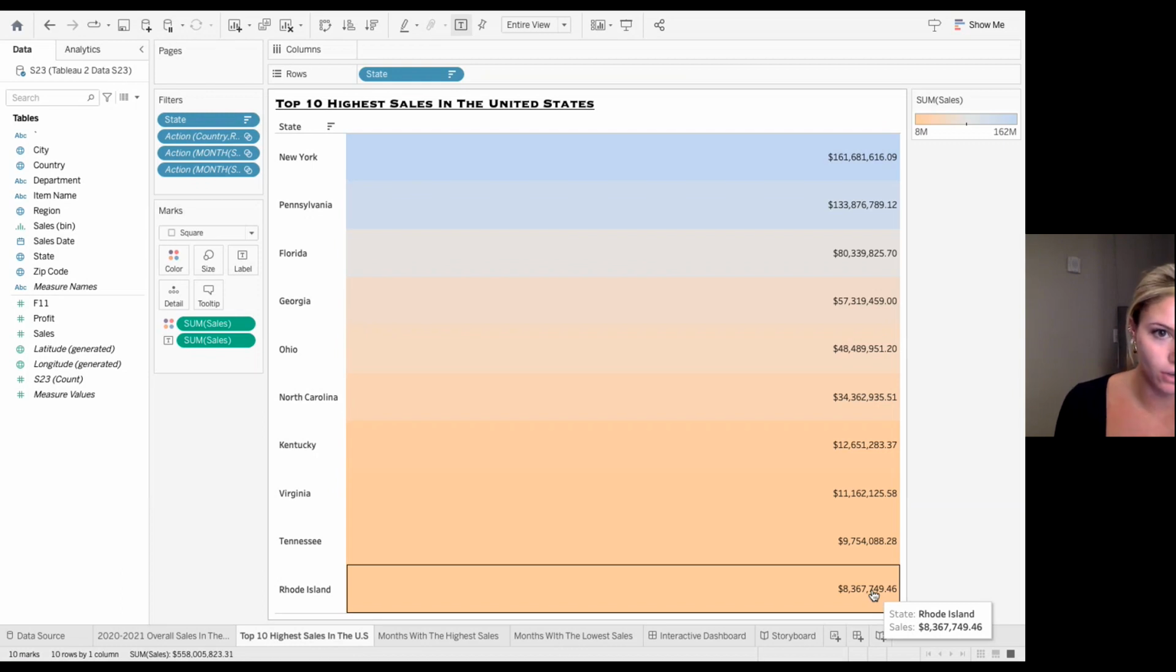Which would make sense being that New York and Pennsylvania had significantly higher numbers of sales overall than any other state, which are both in the eastern region, contributing to the overall higher number of sales compared to the southern region.